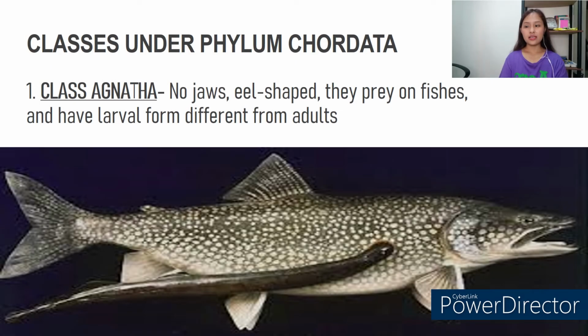Now, these are the classes under phylum Chordata. The first one is class Agnatha. They have nodules, eel-shaped, and they prey on fishes. They have a larval form different from adults. Actually, I don't know what kind of fish this is, but you can define it from their body shape.